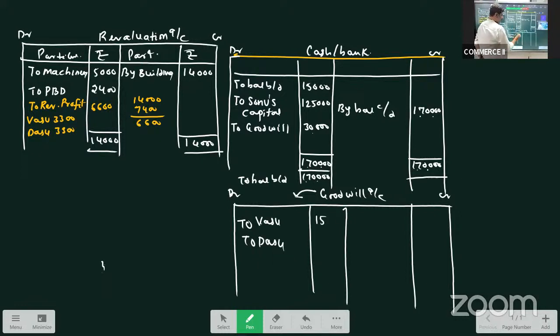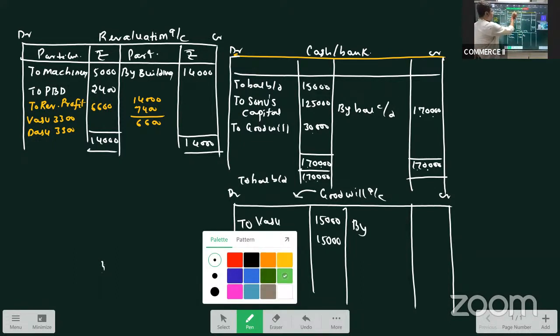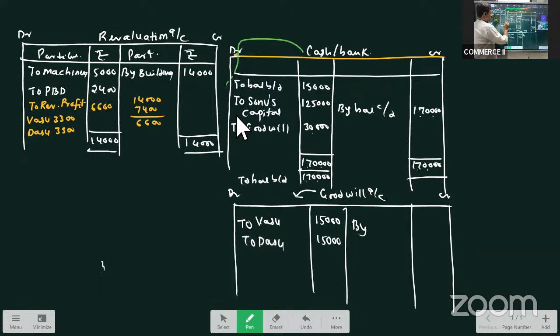So each one will be credited with 15,000. Vasu will get 15,000 and Dasu will get 15,000. If you see here, the cash account is debited with goodwill, no? So the goodwill account will be credited, with what? It will be credited with cash, by cash 30,000, and the goodwill account is closed. No balance is left, so goodwill will not go to the balance sheet.